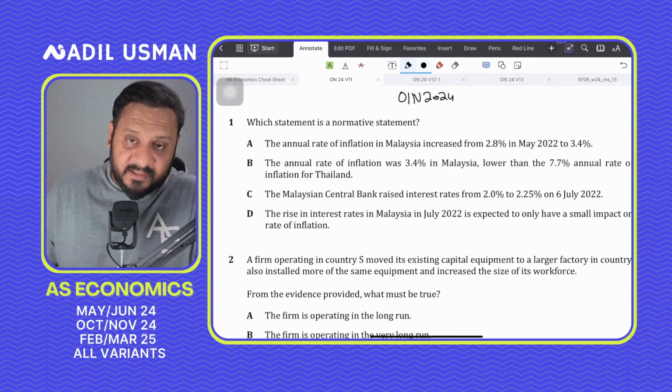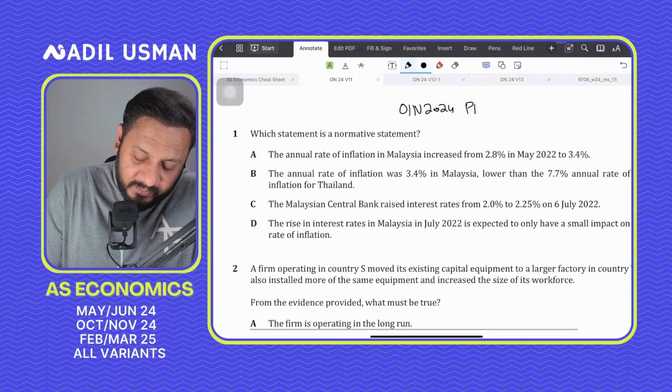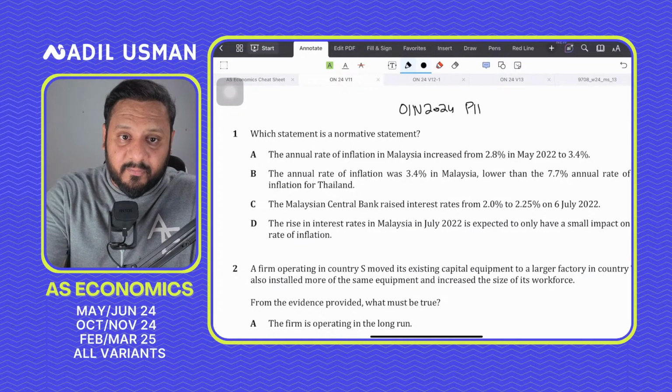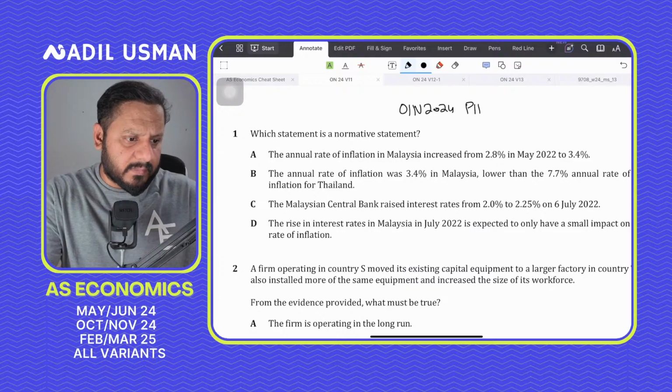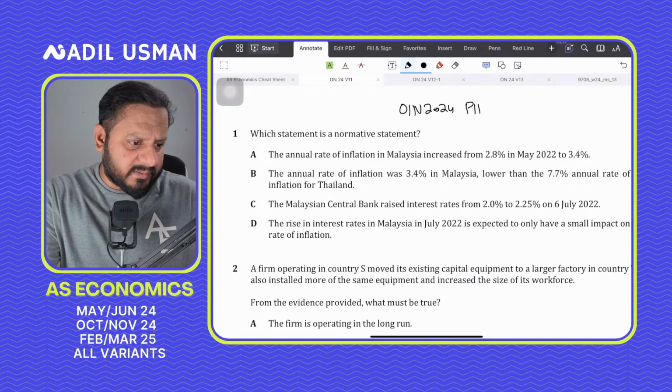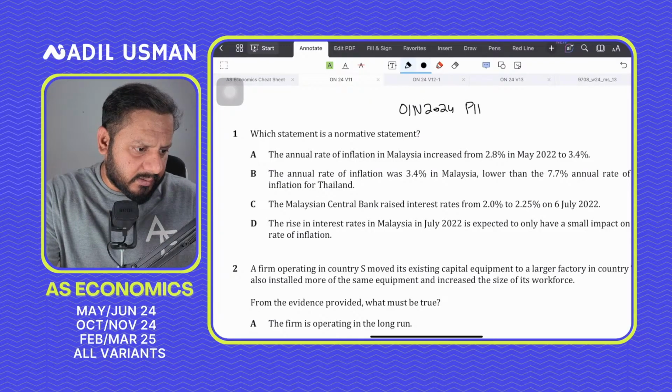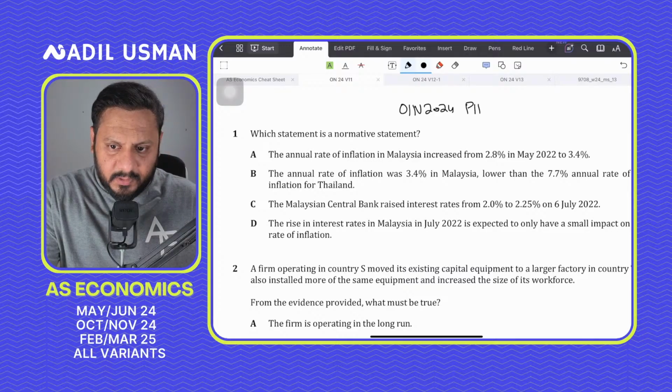Any other question, guys, that you have before I start? We're starting with paper 11. You can download the paper from the group description. I think the group description has a link. You click on that drive link and you access the paper.